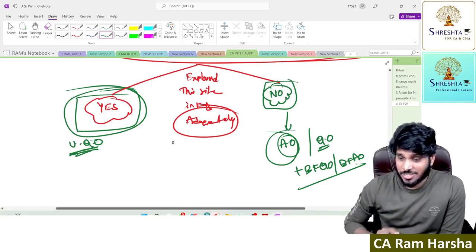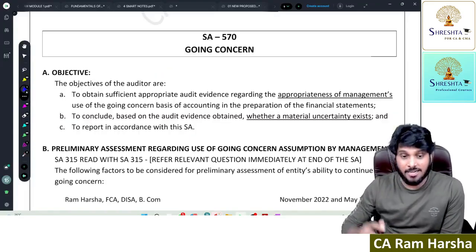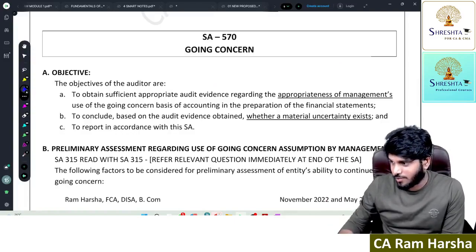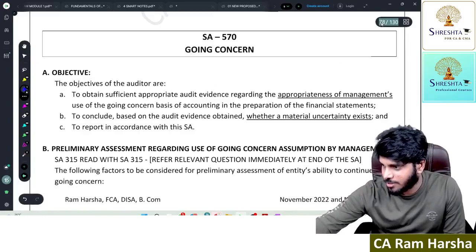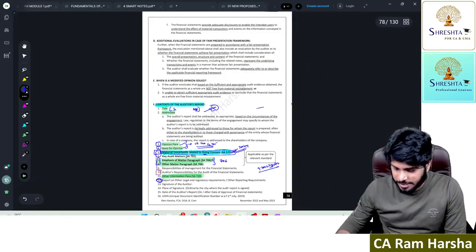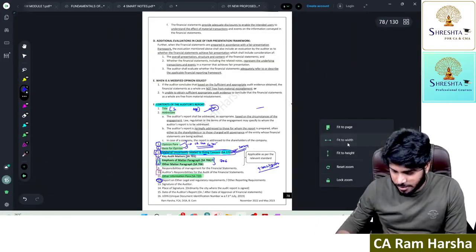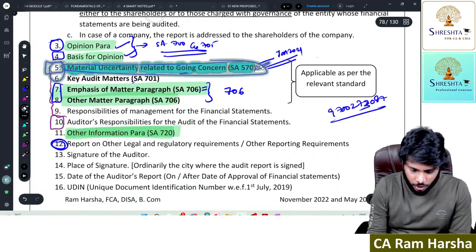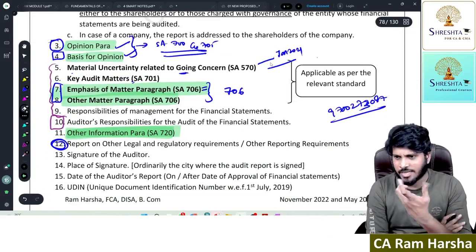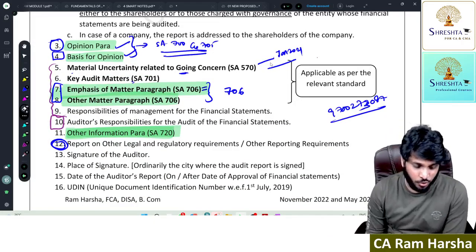Still, there is a little extension, sir. You started the standard with one heading in the audit report: material uncertainty related to going concern. This is a heading with which we have started. In the audit report, there is a side heading called material uncertainty related to going concern.